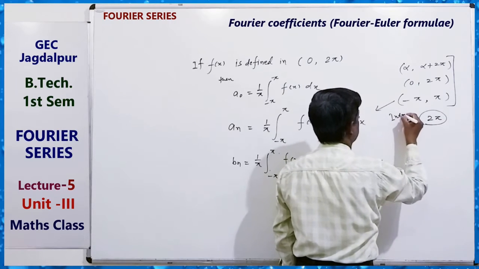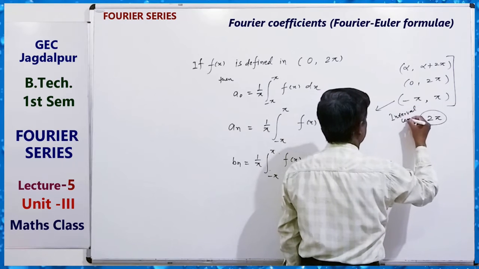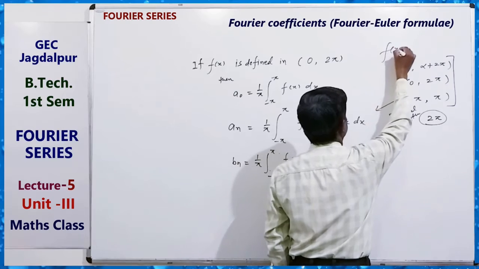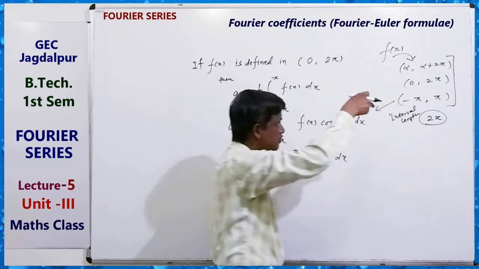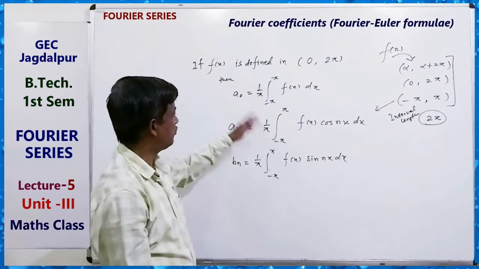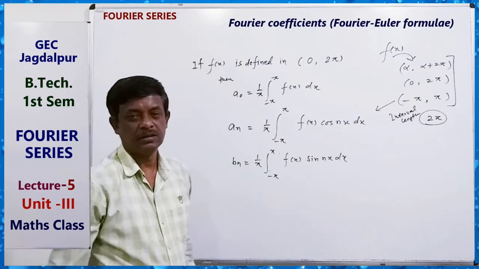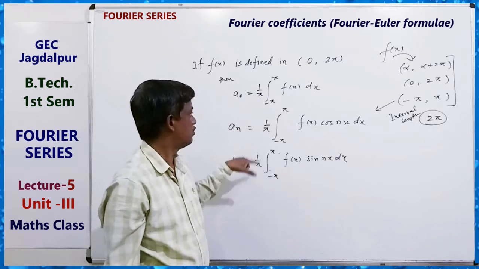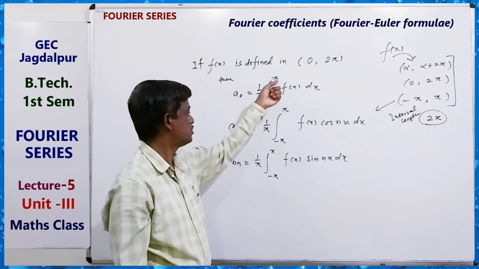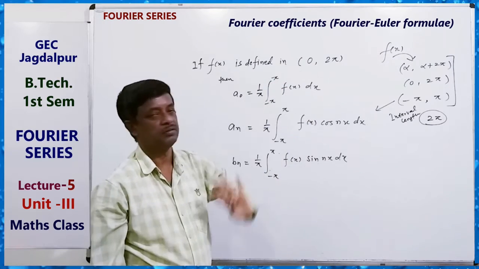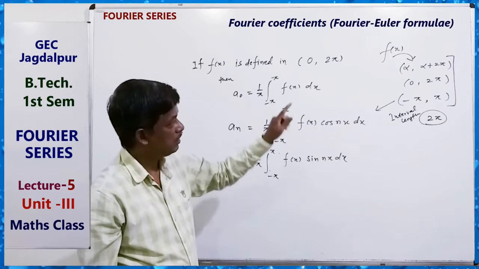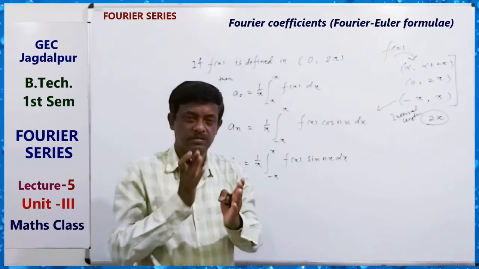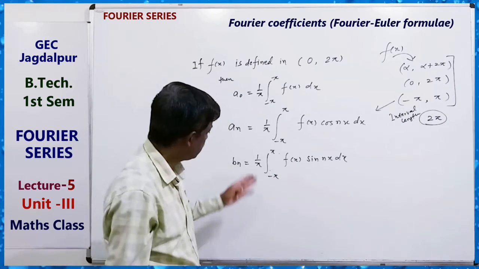If the function is defined in such an interval, we can write the formula simply; only the limits change: 0 to 2 pi, alpha to alpha plus 2 pi, or minus pi to pi. Clear?